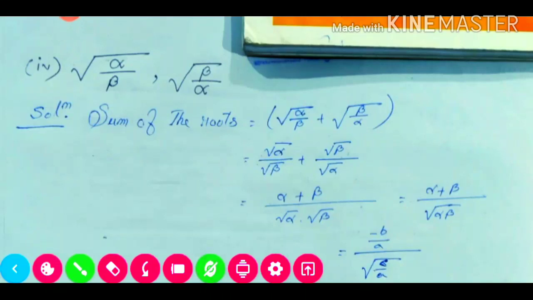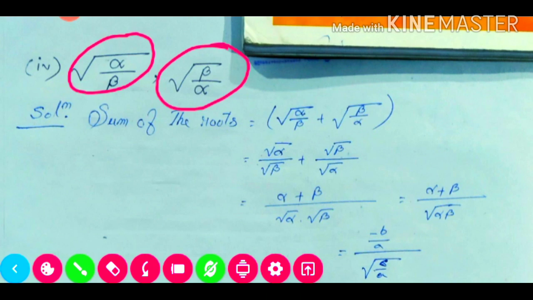So the roots are, this one is the first root, this one is our second root. So sum of the roots: this one plus root over alpha divided by root over beta, plus root over beta divided by root over alpha. Now root over 1 distributes separately, so it will be root over alpha divided by root over beta, like this portion also. Now we'll take LCM, which will be root over alpha, root over beta. So root over beta will be cancelled, and root over alpha remains. Root over alpha into root over alpha will be only alpha.